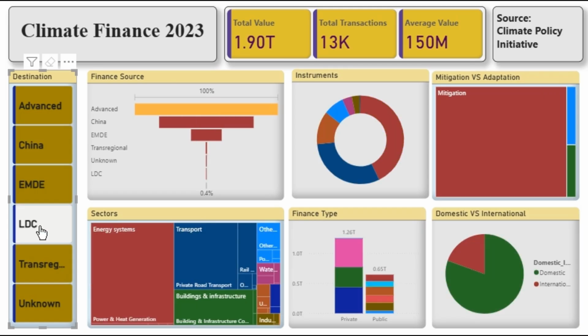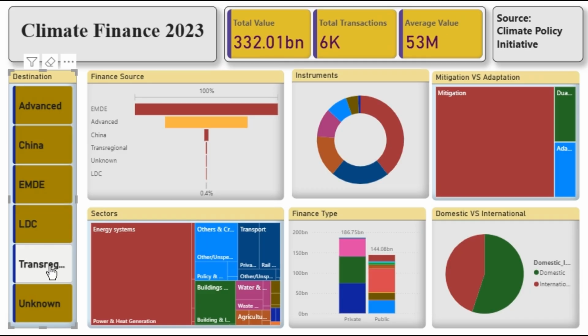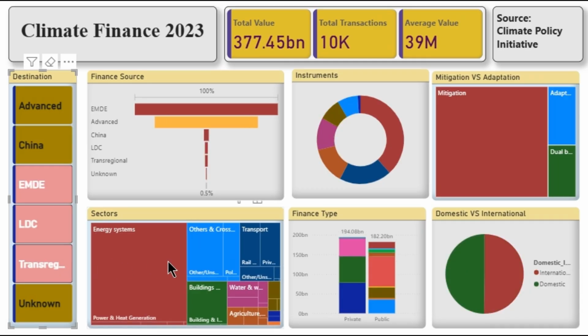These LDCs are the most climate vulnerable, facing mounting risk from floods, droughts, and heat waves. These flows fall dramatically short of their needs. Without more grants and low-cost finance, many of the most important adaptation and resilience projects in these countries simply won't happen. This gap is central to the debate leading to COP30 in Brazil. Developing countries argue, under the principle of common but differentiated responsibilities, that wealthier nations who historically emitted the most must step up and provide much larger volumes of international, concessional, and grant-based finance.